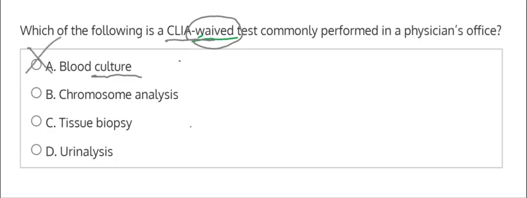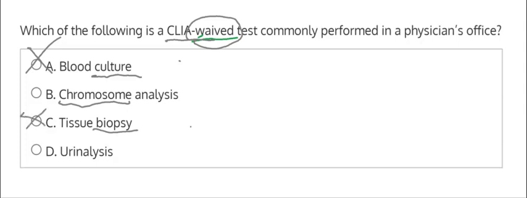Option B is a chromosome analysis, and option C is a tissue biopsy. So we see chromosomes and we see a biopsy. So a biopsy is a specific sample that needs to be tested from a tissue. So it's from the patient's body. So that is a little more fragile. That needs specific guidelines because it's complicated as a biopsy. So we can eliminate option C.